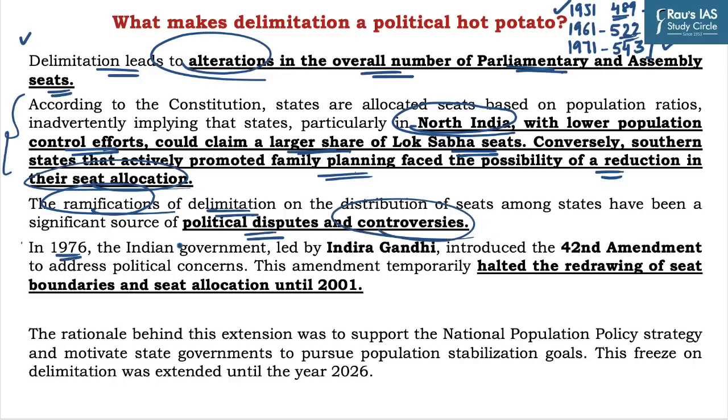And in 1976, the Indira Gandhi-led government introduced the 42nd Amendment Act to address the political concerns associated with the delimitation process. This amendment suspended the redrawing of seat boundaries and seat allocation until 2001, justifying it as a means to promote family planning.